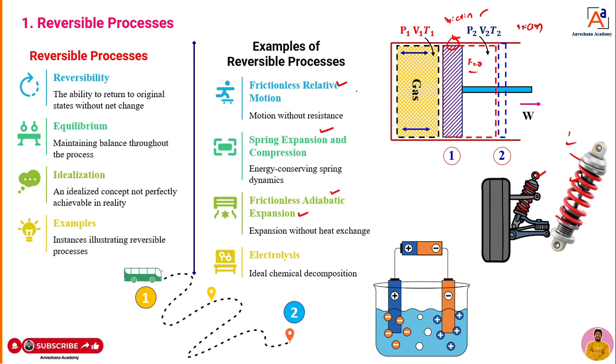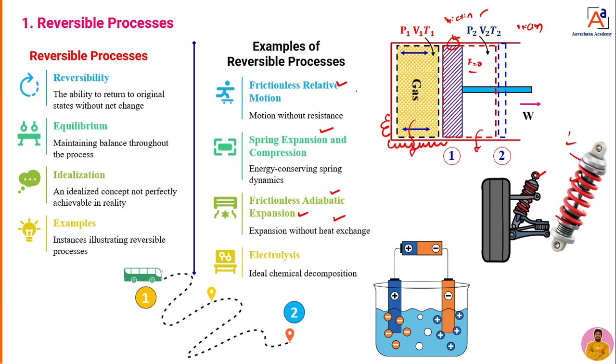Frictionless adiabatic expansion. Dear students, whether it is expansion or compression, some amount of heat will get transferred from the cylinder to the surrounding. But if you make it a perfect insulation, then there is no heat transfer. If there is no heat transfer from the system to the surrounding during expansion, we can call it one of the best examples of a reversible process.